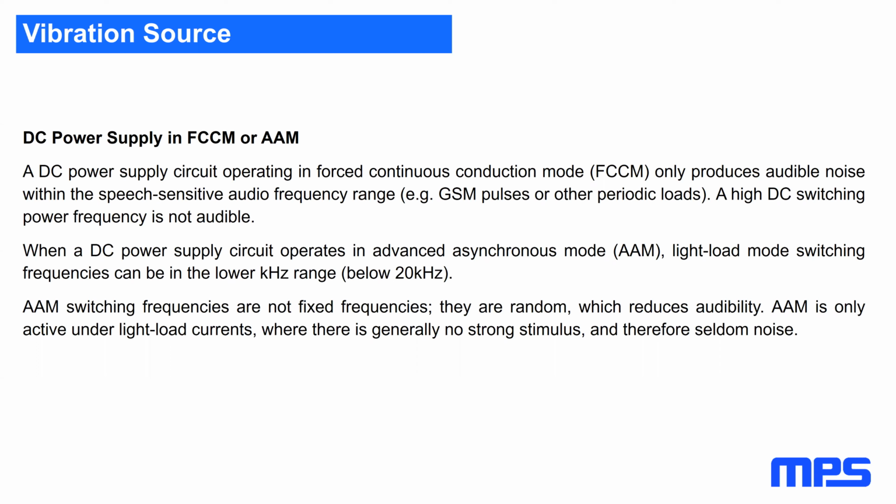They are random, which reduces audibility. AAM is only active under light load currents where there is generally no strong stimulus, and therefore it is seldom noise.